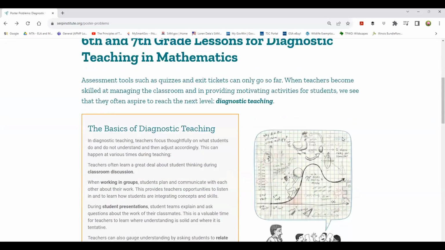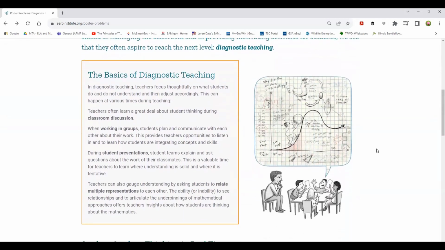So poster problems, I love this. You start out as a classroom discussion, and then you move into working in groups, and then you do student presentations. Have any of you used the museum lesson in your classrooms in language arts where you build the posters and then you walk around the classroom and you comment? Well, this is something you can do in math as well.